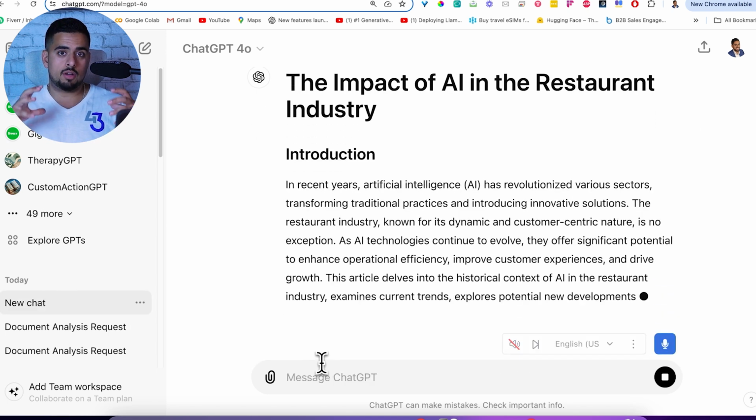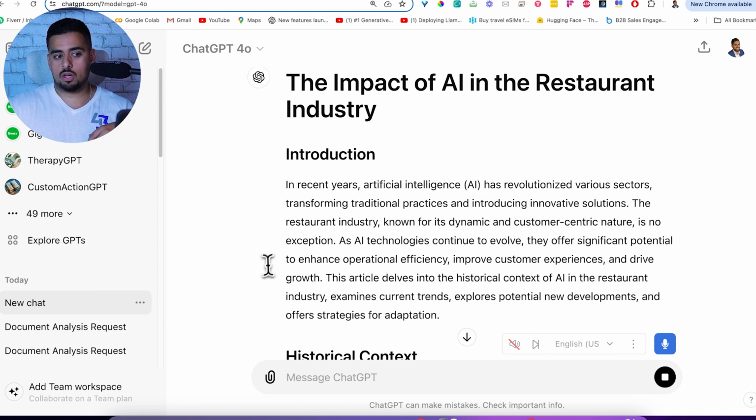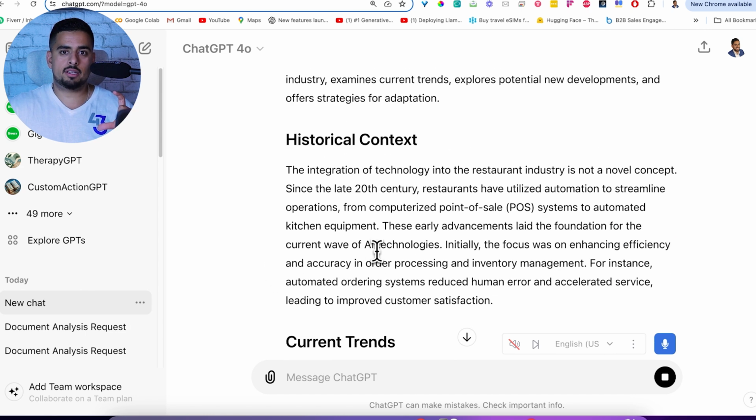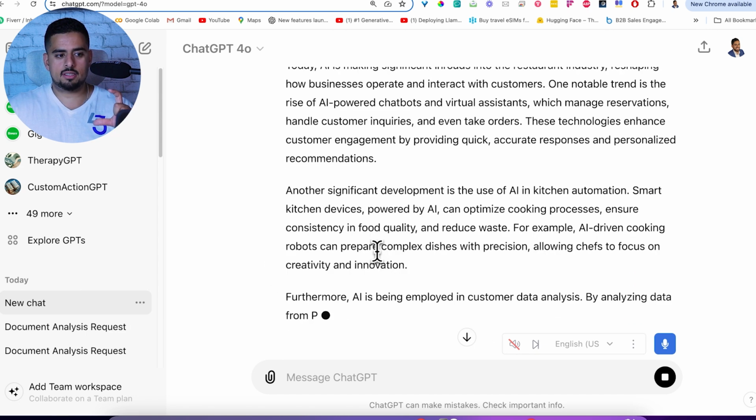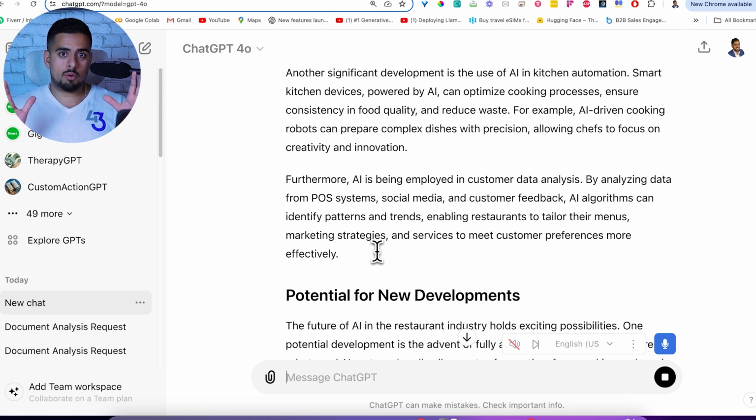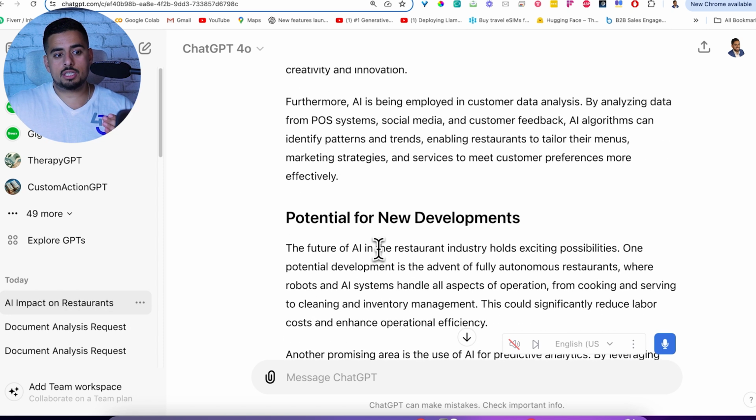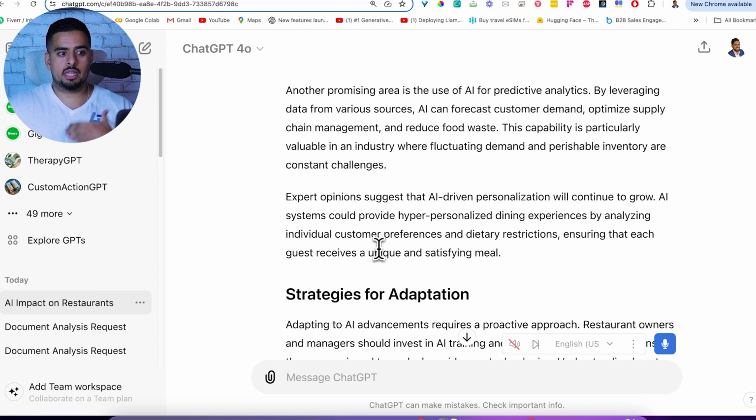You see here, it starts off with that big title, that introduction, that it calls introduction. It breaks down historical context, current trends. It writes in long form. Again, remember, the default of GPT is to always write in bullets and numbered lists. So the fact that it's emulating that long form style without us having to actually drill it to remember that shows us that it's actually trying to replicate that blueprint that we're feeding it.